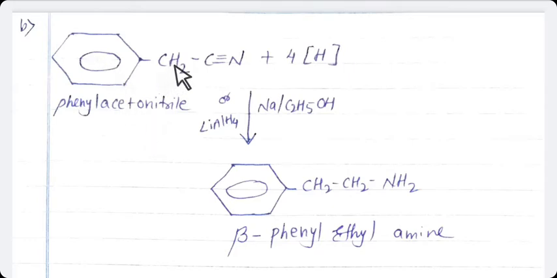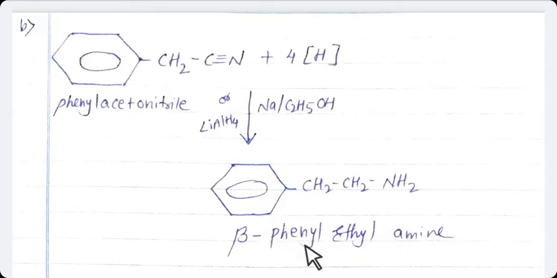Phenyl acetonitrile. Again 4 hydrogen atoms are added, 2 react with carbon and 2 react with nitrogen, and the compound is a phenyl ring with CH2 CH2 NH2. Student, see here on the arrow we are using either sodium and ethanol or lithium aluminum hydride.